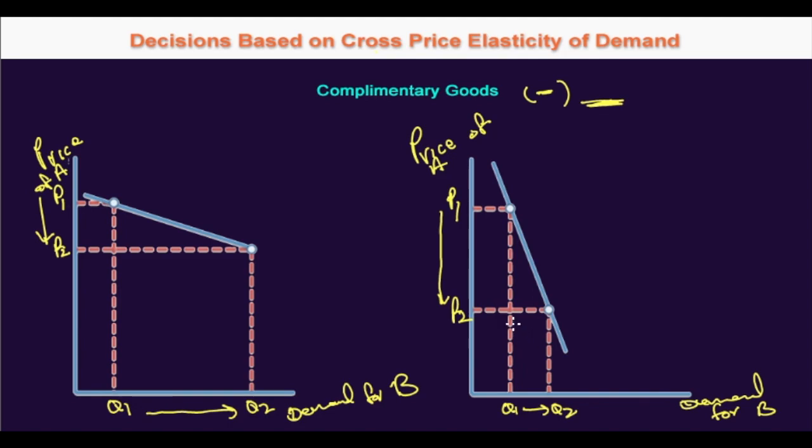So how do we price for complementary goods? Let's take an example of when we go to movie theaters, we would generally buy popcorn and soft drinks. So popcorn and movie theater tickets are complementary goods. When there is a fall in popcorn prices, there might be more people coming to the theaters. So you can give an offer like if you have two tickets, you will get one popcorn free.